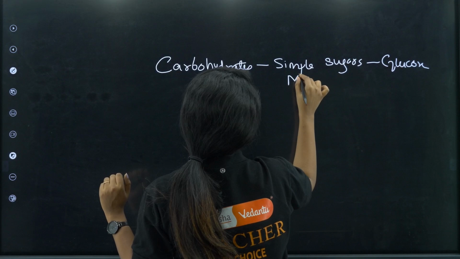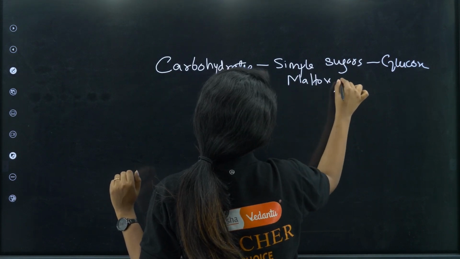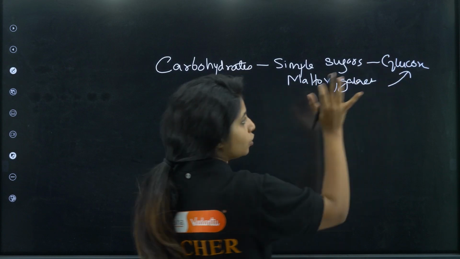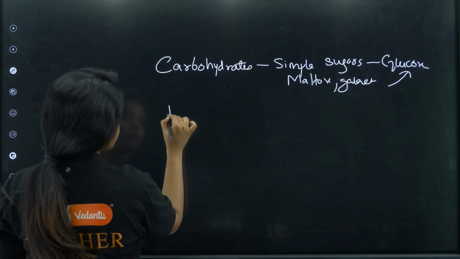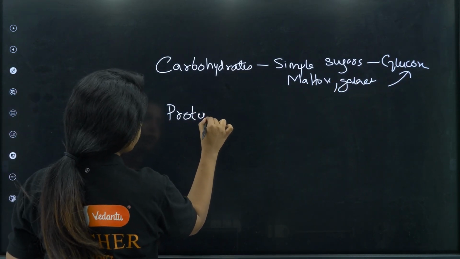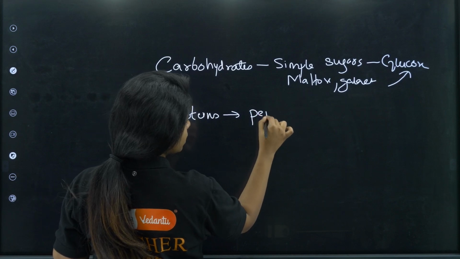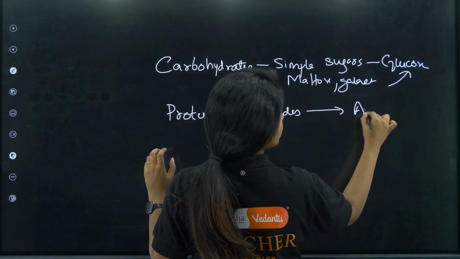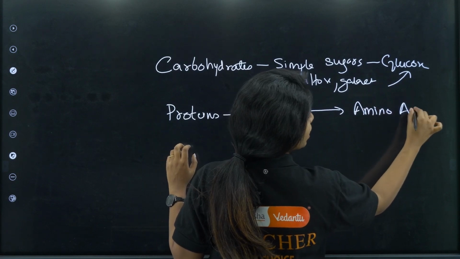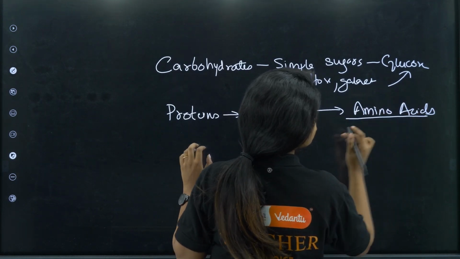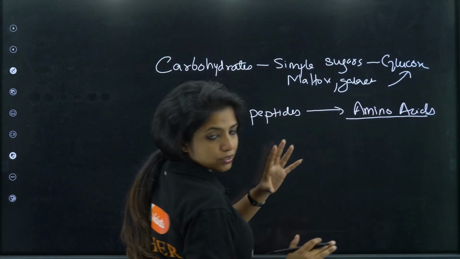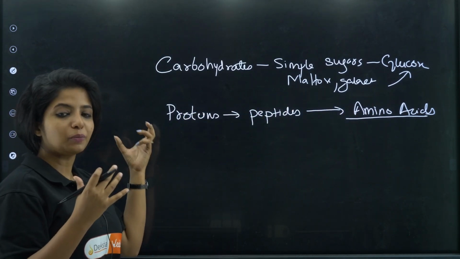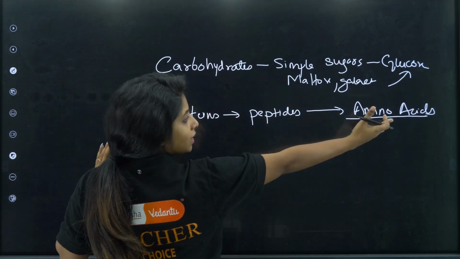So initially I might be having them in the form of maltose, galactose, whatever. I want to break it down at the end into what? Glucose. That is my ultimate aim. Now in the case of proteins, when proteins are broken down, initially they form something that is known as peptides. These peptides will also later get broken down to what? Amino acids, my dear children. So my ultimate aim is to break down all the proteins into amino acids, because amino acids are the ones that make up proteins. Amino acids come together, they make proteins. So when I am breaking down proteins, I'll get this at the end.